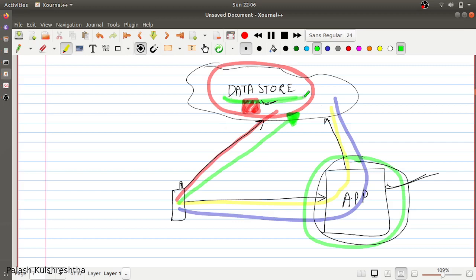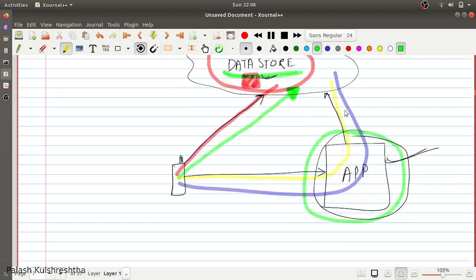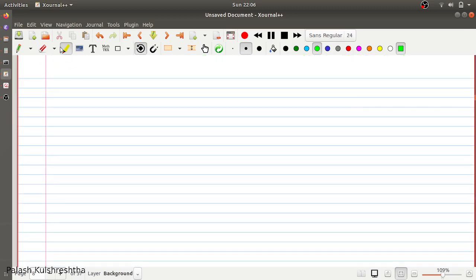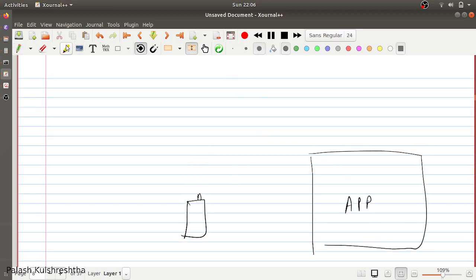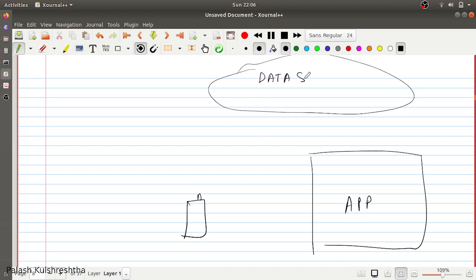So in this case, your client application, this is your mobile app or web browser, is interacting with the application. This is your data store. Your client requests read-write access to the application for, let's say, customer C1.